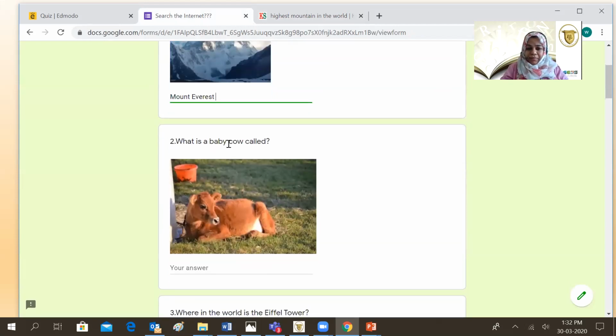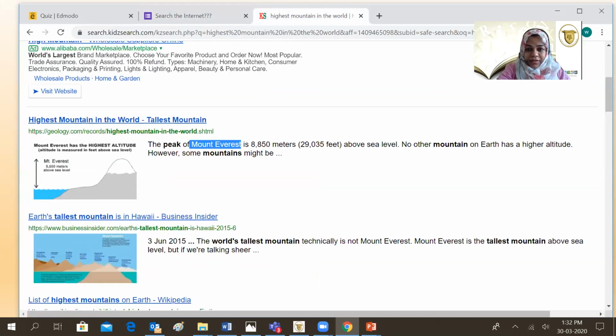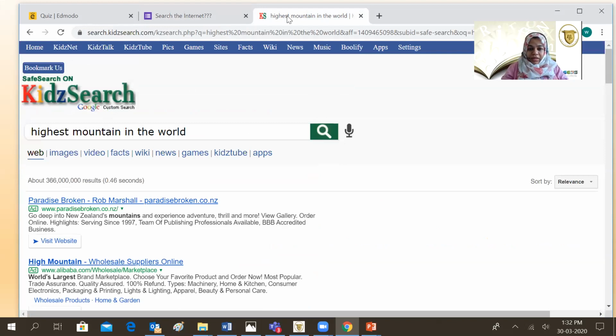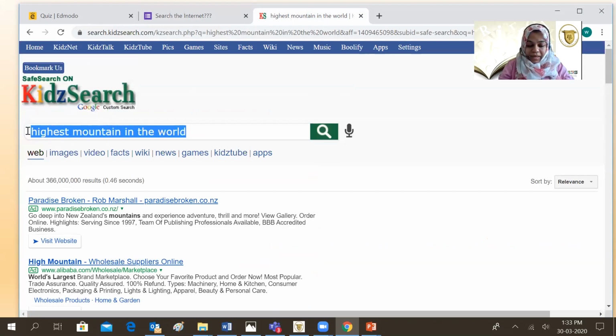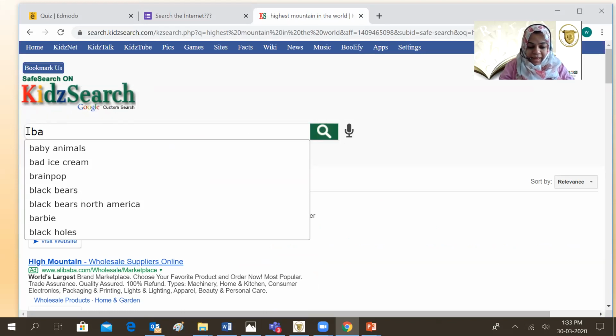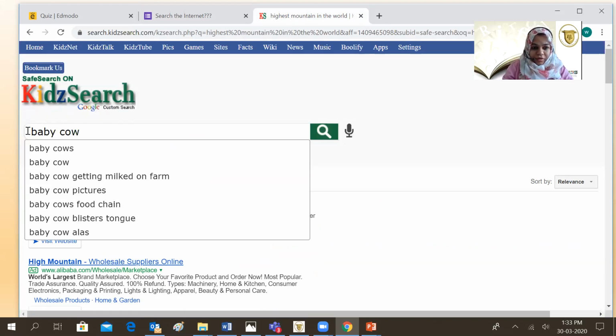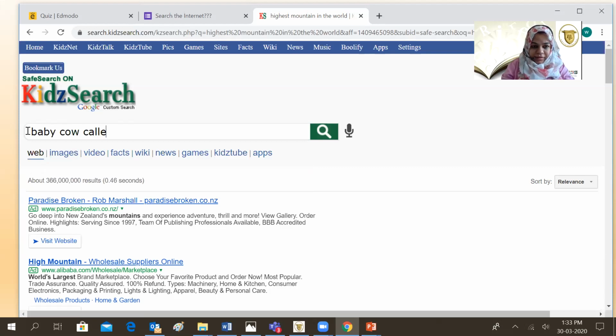What is a baby cow called? So you know what to do. You know to go back to the safe search, go to this box over here and type baby cow called and press the magnifying glass.